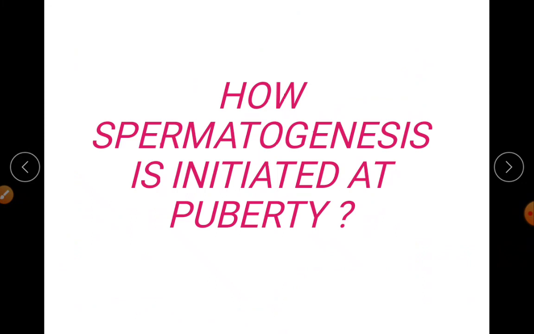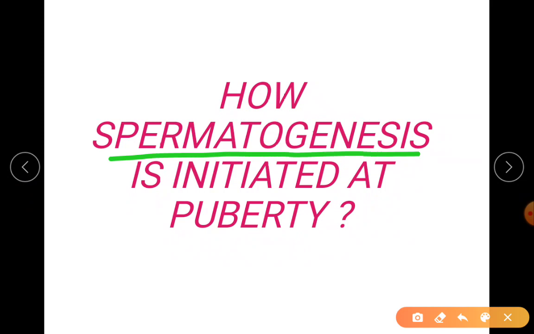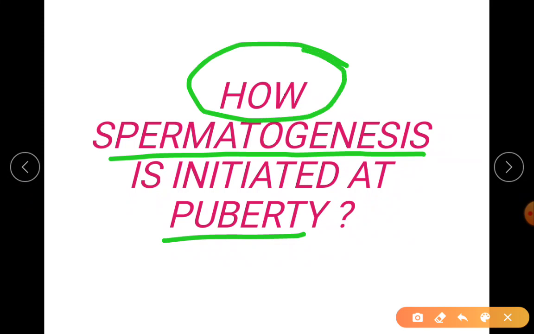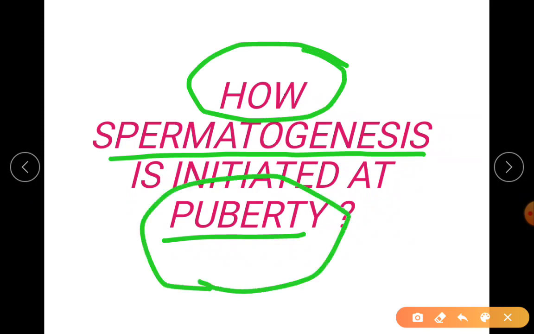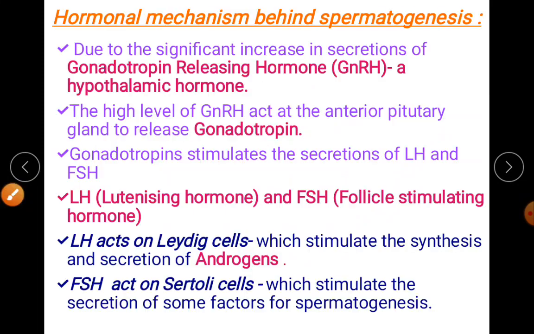Now we'll understand. Sorry for the interruption. So there is your spermatogenesis starting at the puberty. Let us understand how it is occurring at puberty. So what is giving that initiation? What is giving that start button? So let us understand now. It's easy to understand a 3 mark or a 5 mark question.